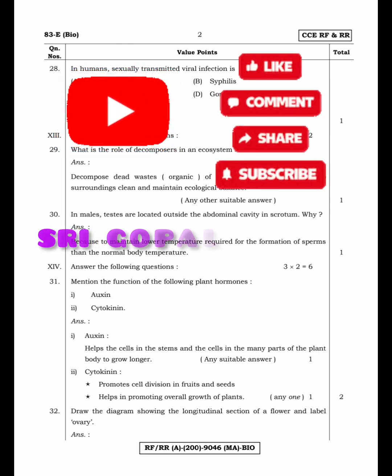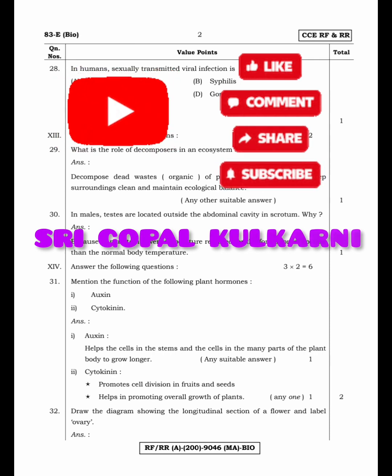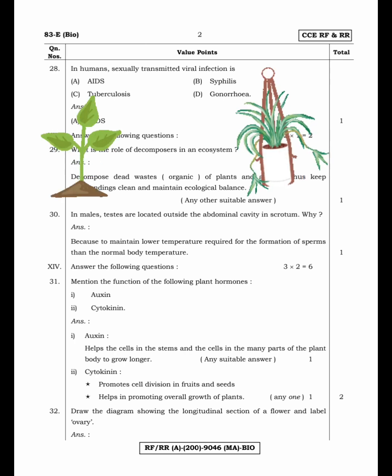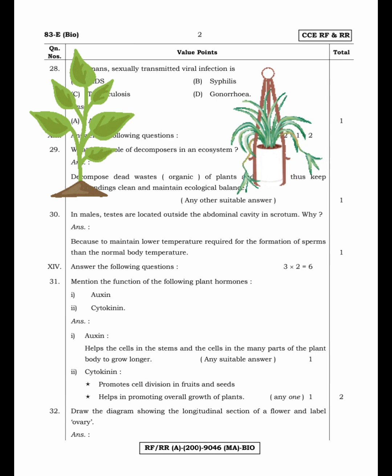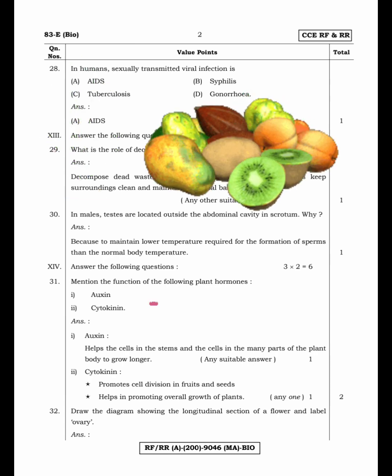Next 2 marks question. Mention the function of the following plant hormones. One is auxin and another one is cytokinin. The function of auxin is that it helps the cells in the stems and the cells in many parts of the plant body to grow longer. And the function of cytokinin is that it promotes cell division in fruits and seeds and helps in promoting overall growth of plants.